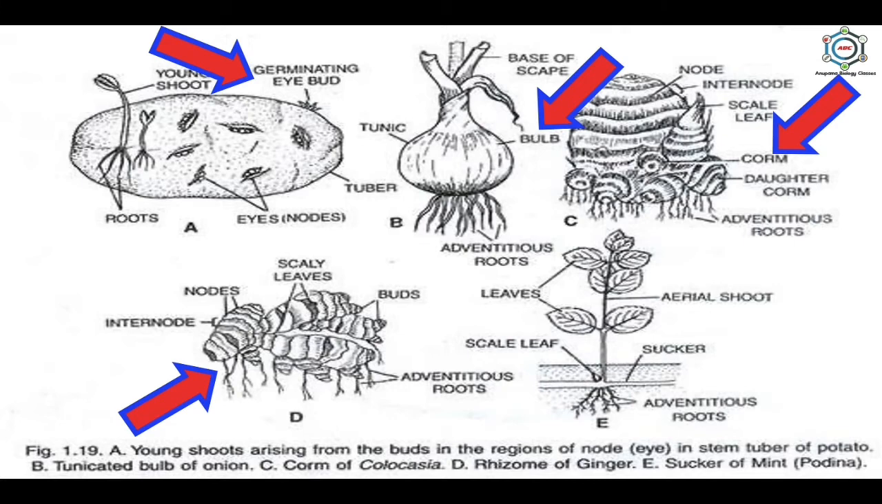Next is rhizome, which means vegetative propagation by perennating under unfavorable condition and producing new aerial shoots during the favorable season. Next is sucker, which arises from the base of the erect shoot, grows horizontally in the soil, and then comes out to form a new aerial shoot. These shoots become independent plants when suckers break away from the parent plant.